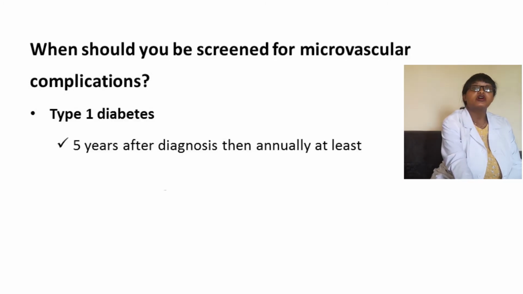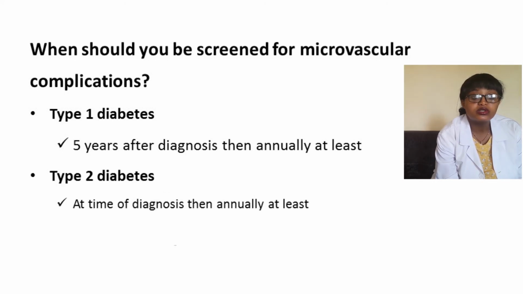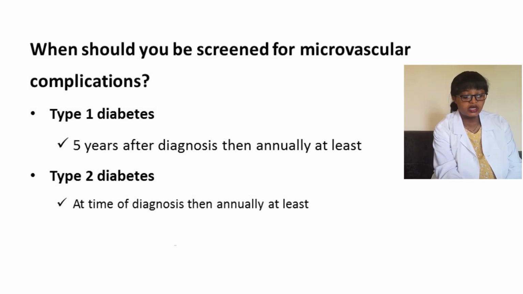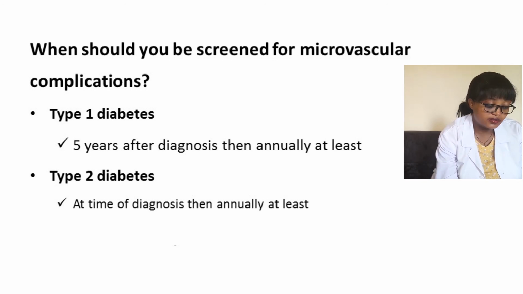In type 1 diabetes, screening is recommended at least 5 years after diagnosis, then annually. But in type 2 diabetes, since the complications are already present even before the diagnosis, screening should be at the time of diagnosis and annually thereafter. Based on the complications, more frequent screening can be done.